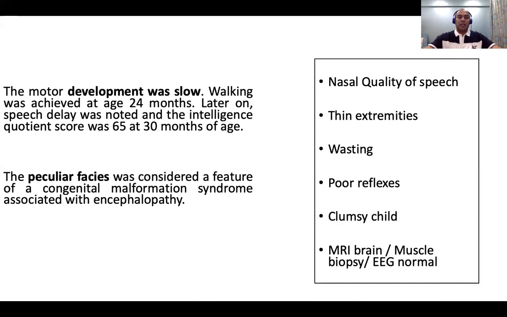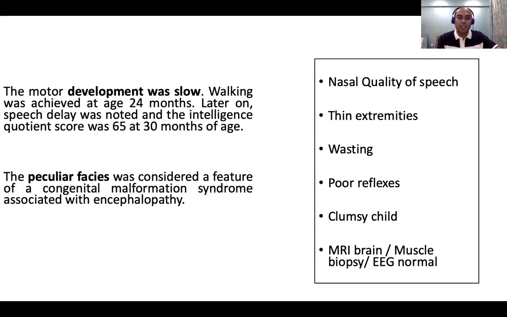So till this point, we can think, okay, we have a child who was floppy as a newborn, with some motor delay, some wasting, and thin extremities. The differentials we could think of here could be a lower motor neuron type of weakness, whether it is a muscle disease or a neuropathy. But the child is having slow walking, the face still appears a bit flat, and there is no diurnal variation. So there's nothing to suggest myasthenia. Facial and swallowing function are still not appropriate.